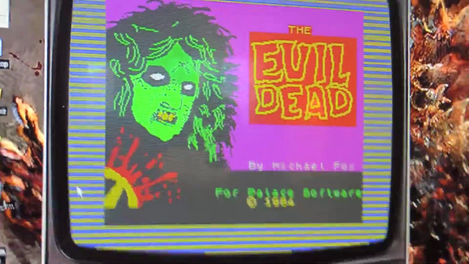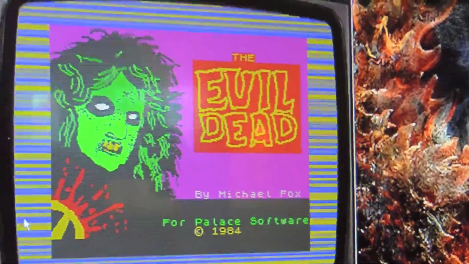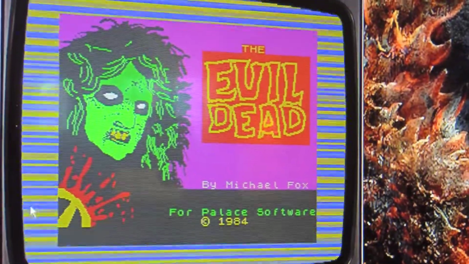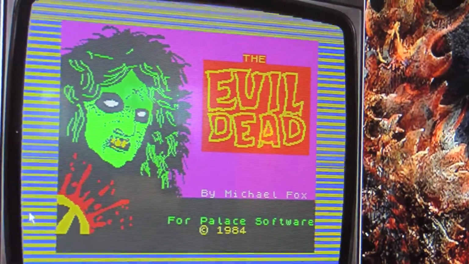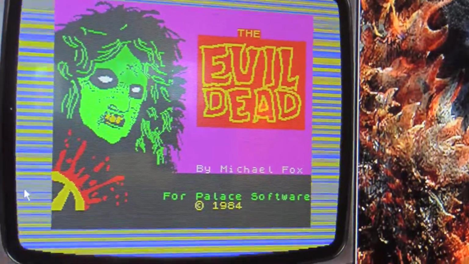Michael Fox, though, when he transcoded it from Commodore 64, he said when he did the transcoding, basically he'd never seen the movie. He went to a friend's house, got drunk, and they fast forwarded and watched the movie that way. It was on fast forward, so that's pretty entertaining.